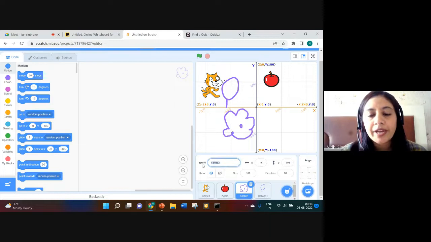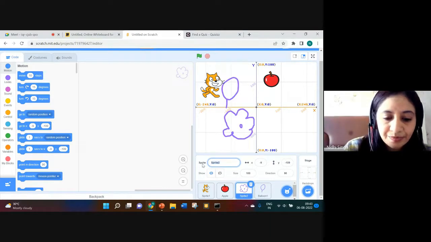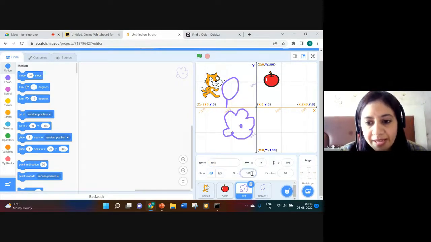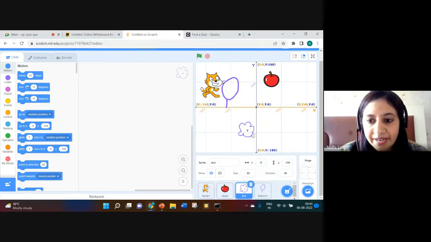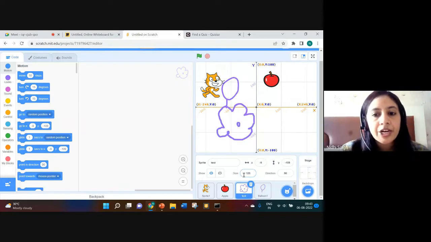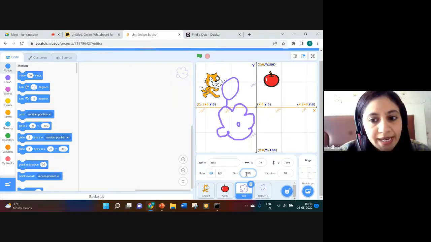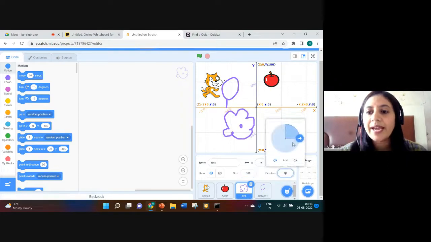Here you can change the name of the sprite, and you can change its size, like let's say 50, so its size gets decreased, or you can increase it. 100 is the default size of any sprite. What is the default size of any sprite? It's 100.